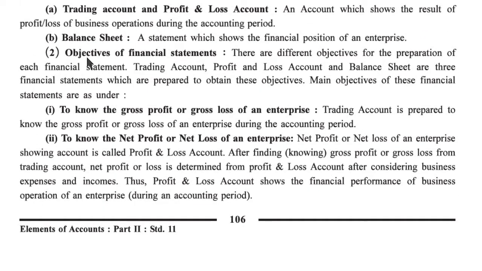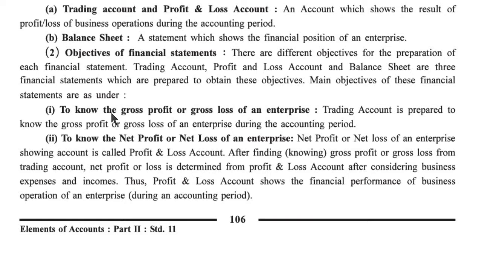Second, objectives of financial statements. There are different objectives for the preparation of each financial statement. Trading account, profit and loss account and balance sheet are three financial statements which are prepared to obtain these objectives. The main objectives of these financial statements are as under.